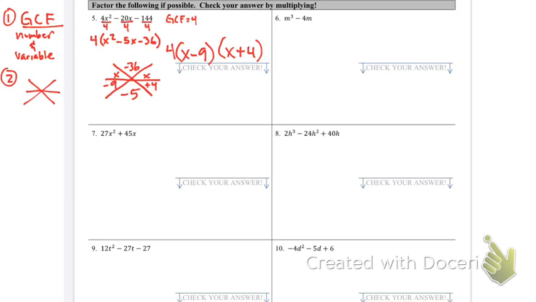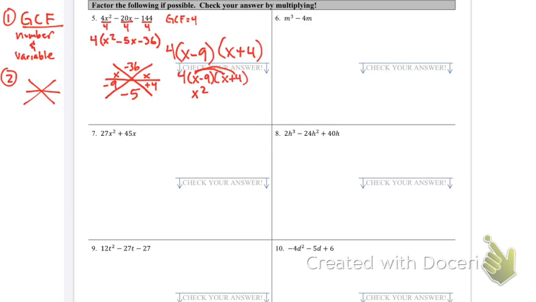Does all this multiply? If I multiply my factors out, it should give me back my original problem if we did this correctly. So let's multiply x minus 9 times x plus 4. Okay, so x times x is x squared.